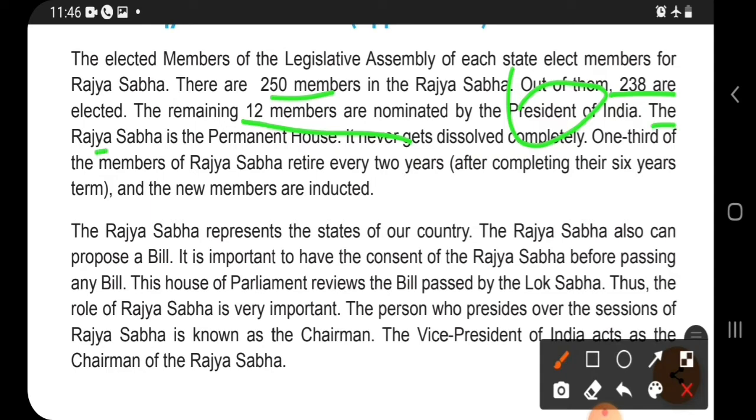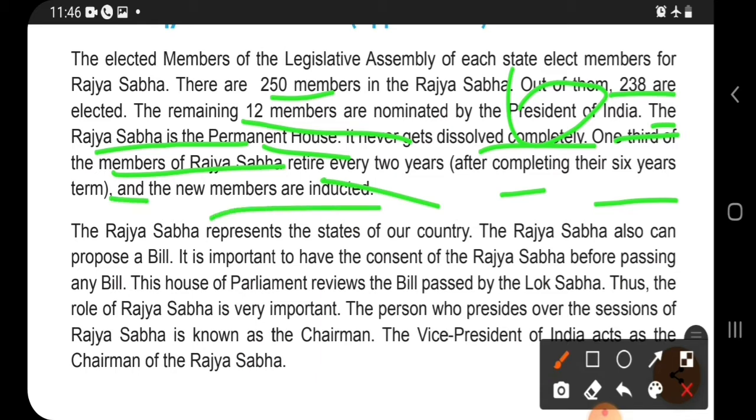The Rajya Sabha is the permanent house. It never gets dissolved completely. One third of the members of Rajya Sabha retire every 2 years. After completing their 6-year term, new members are elected. The Rajya Sabha represents the states of our country.